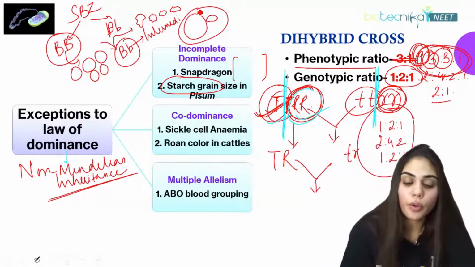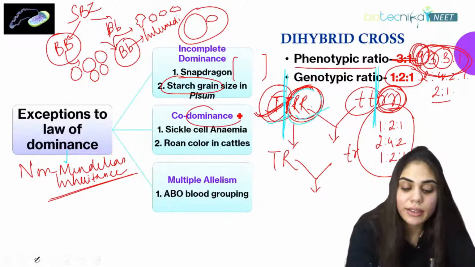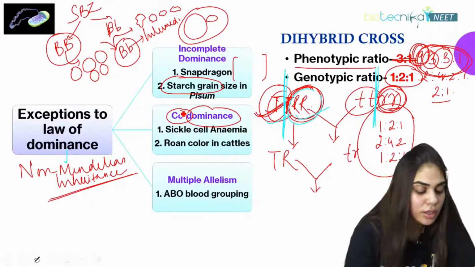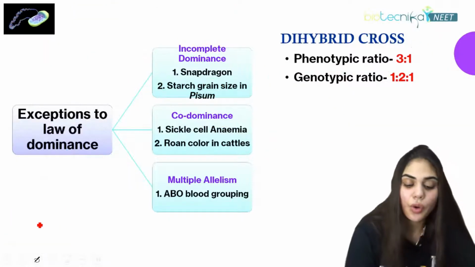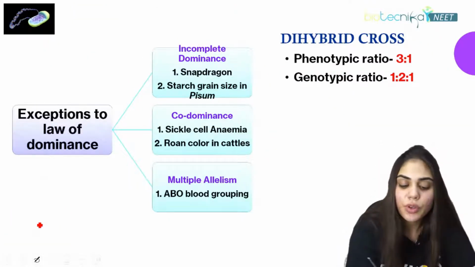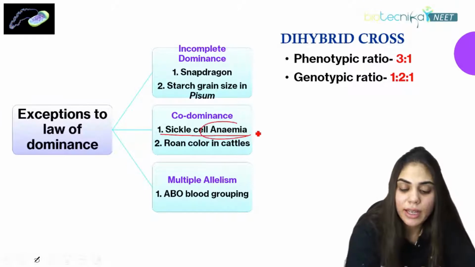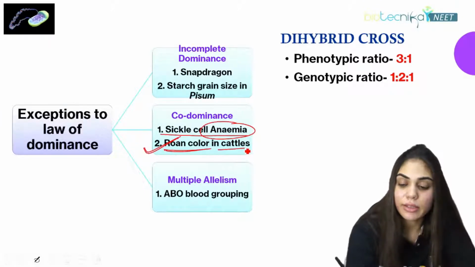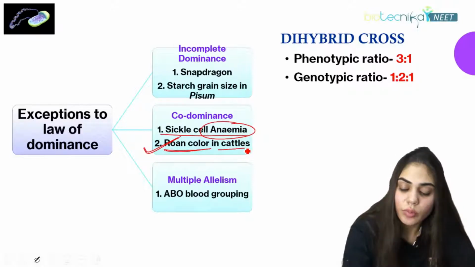Then what is codominance? When two characters are expressed together, that is what is called codominance. How can we study codominance? It was previously studied in sickle cell anemia, and the second example is roan color in cattle. Now we'll see how.